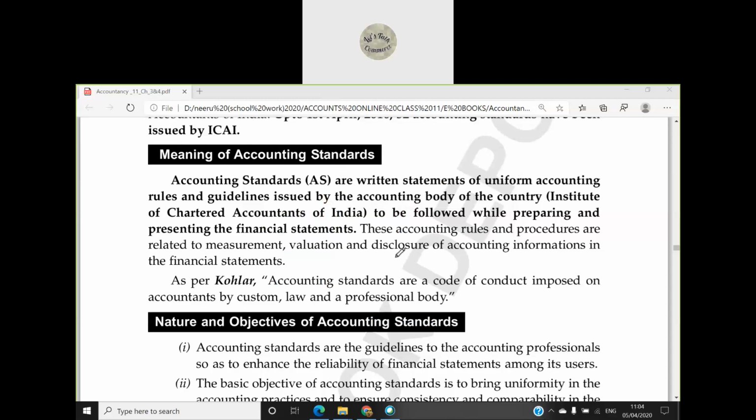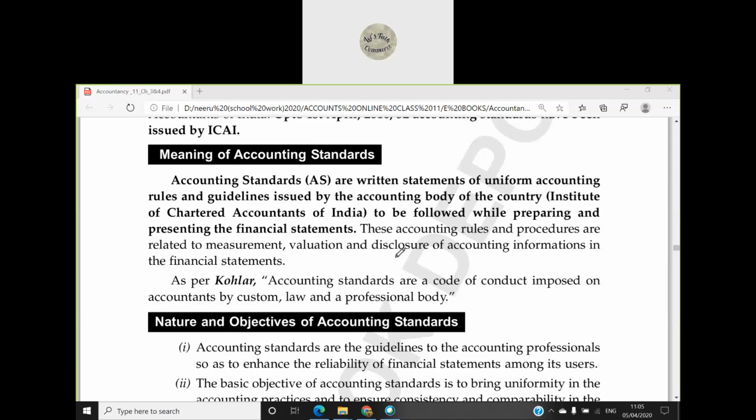Meaning of accounting standards. Accounting standards are written statements of uniform accounting rules and guidelines issued by the accounting body of the country. In our country, it is the Institute of Chartered Accountants of India, to be followed while preparing and presenting the financial statements. Many a time we have studied, like, according to AS3, according to AS3 revised, according to